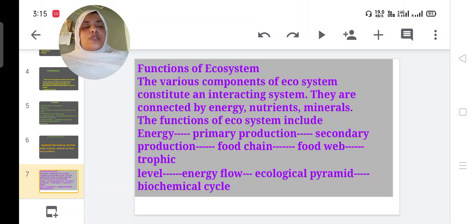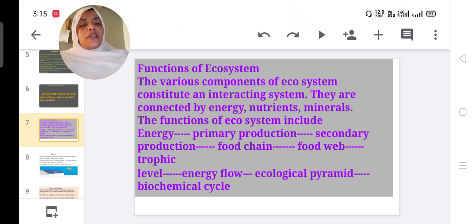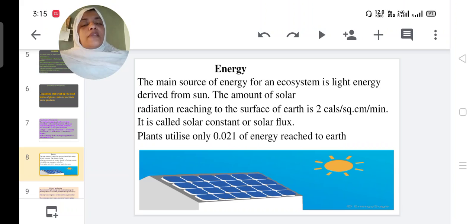The functions of ecosystem include energy, primary production, secondary production, food chain, food web, trophic level, energy flow, ecological pyramid, biochemical cycle, etc. These are involved in the ecosystem. Then we can discuss each one.